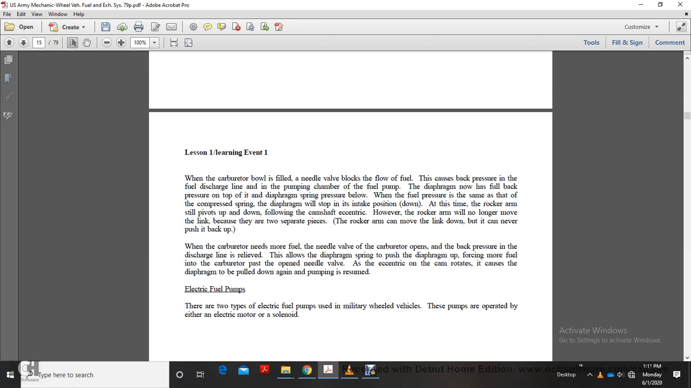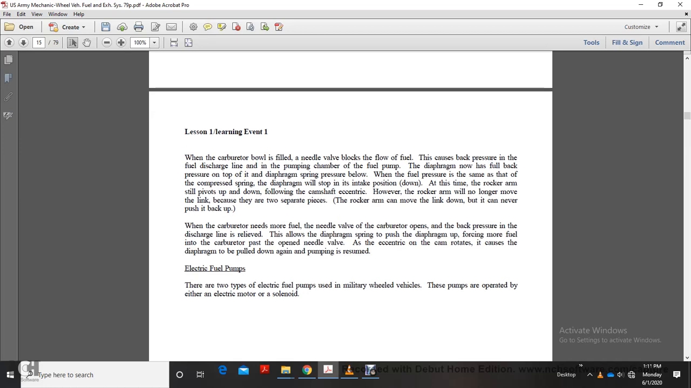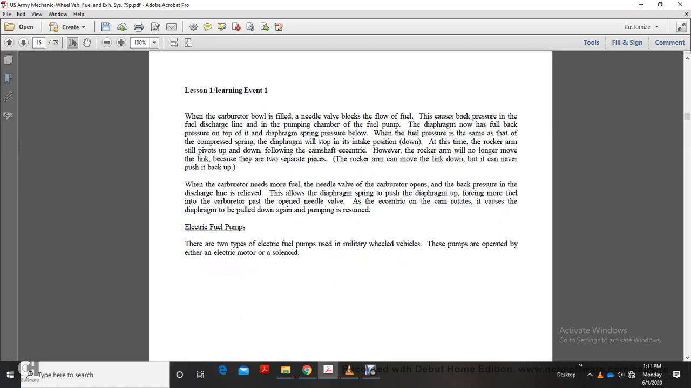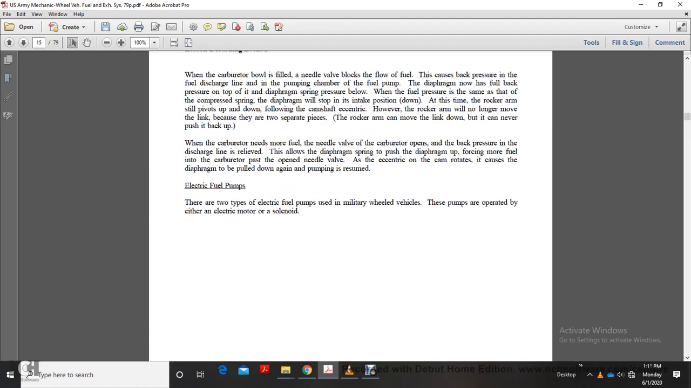However, the rocker arm will no longer move the link, because the two separate pieces of the rocker arm move with the link on the down stroke but can never push it back up. When the carburetor needs more fuel, the needle valve of the carburetor opens and the back pressure in the discharge line is relieved. This allows the diaphragm spring to push the diaphragm up, forcing more fuel to the carburetor. With the needle valve open, the eccentric on the cam rotates and pulls the diaphragm down again. Pumping is resumed.